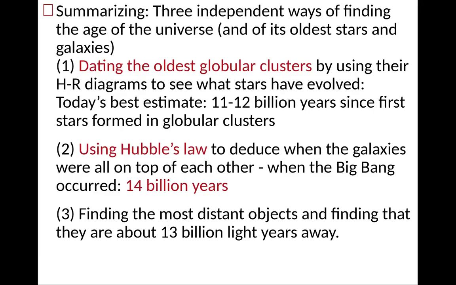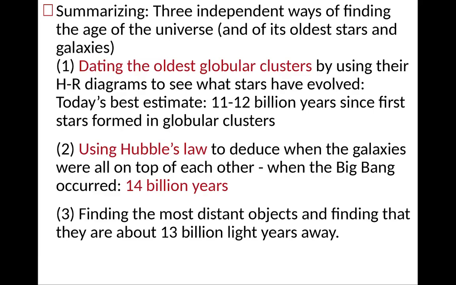So to summarize, there are three independent ways of finding the age of the universe, right? First of all, you could date the oldest stars and galaxies in the universe, which usually means globular clusters. If you look at them, the best estimate is about 11 to 12 billion years.